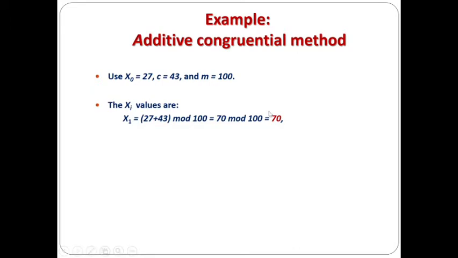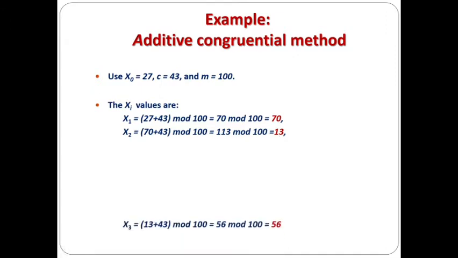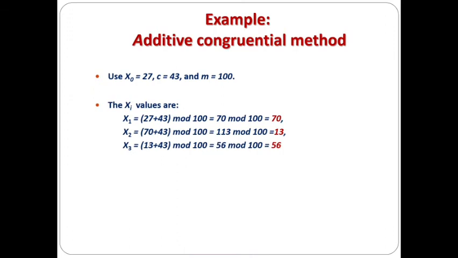By having the x1 value of 70, we have to calculate the x2 value. So the x2 value is 13, and by having this 13 as x2 value, we have to calculate the x3 value. So the value is 56 and so on. So random numbers are 70, 13, 56 and so on. This is how we generate random numbers by using the additive congruential method.